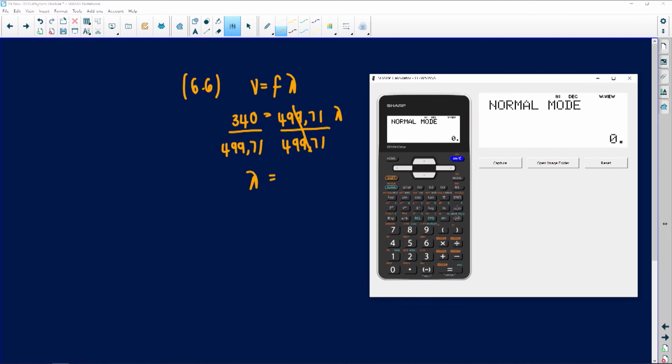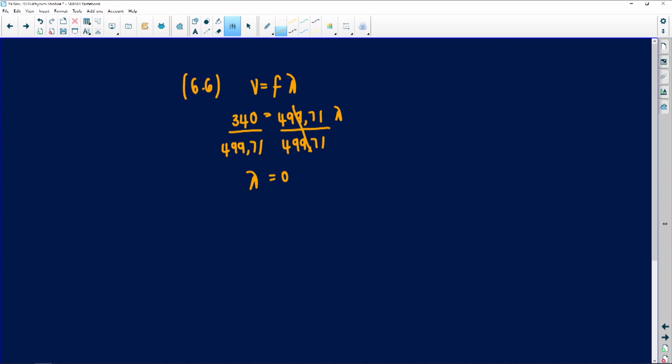Oh, no, I can't do that. So I have to say 340 divided by 499.71. Let's see. We get 0.68. Remember, it's a 0. So the 0 does not change the 8 into a 9. So it's 0.68 meters. So the wavelength that the tuning fork will make is 0.68.